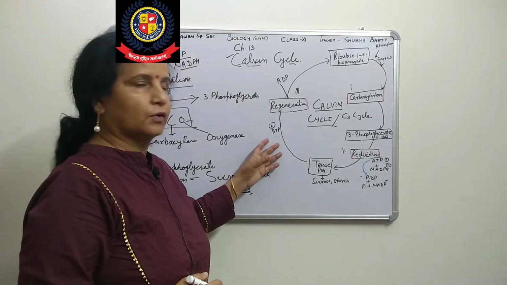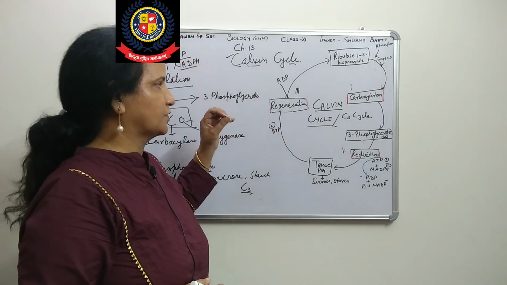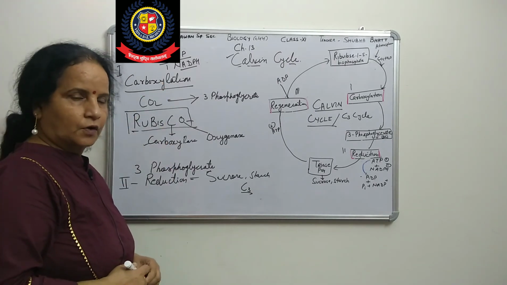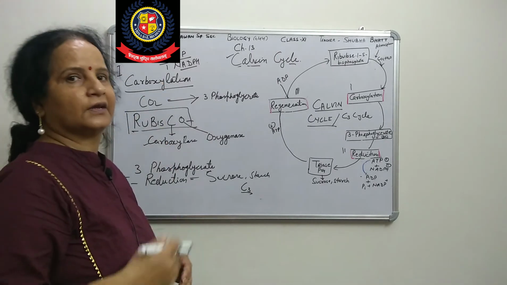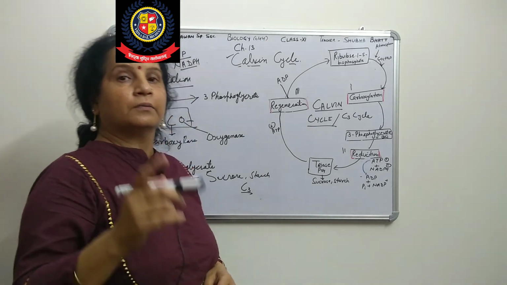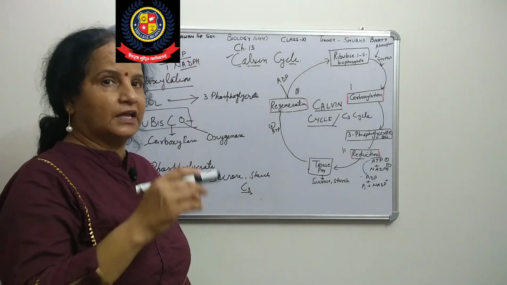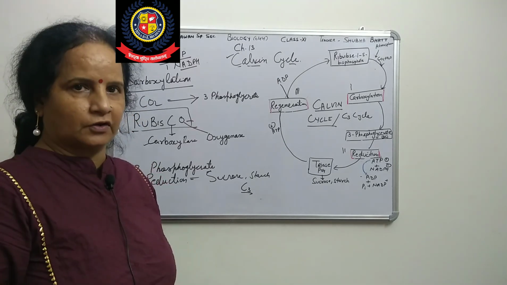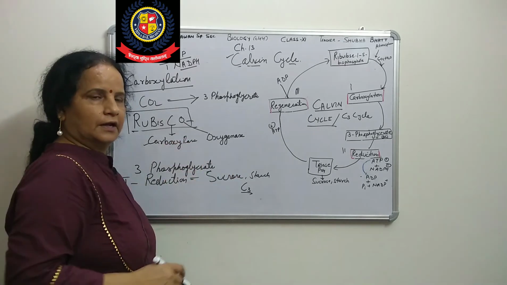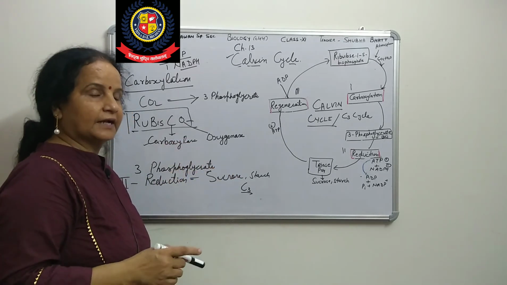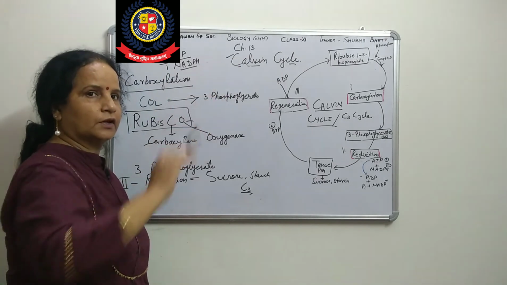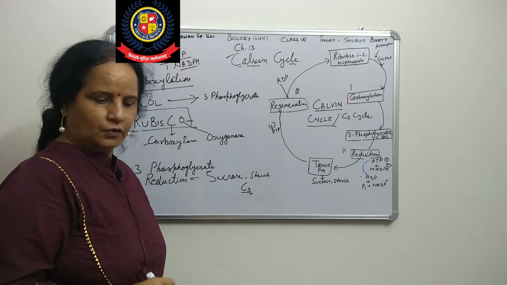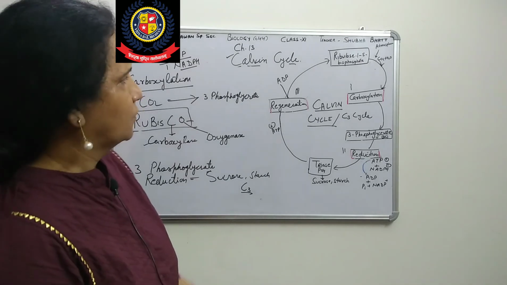So this is about the Calvin cycle, or you can say the C3 cycle, or the biosynthetic phase, or the dark reaction. Dark reaction, again I told you, is a misnomer, meaning the name given does not fit its function, right? We call it a dark reaction, but it does not occur only in the dark, it occurs in the daytime also, but it does not utilize solar energy. Solar energy is utilized only in the light reaction. Okay, it is very simple.